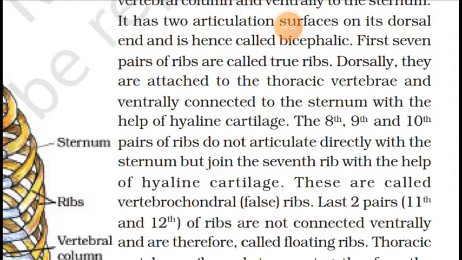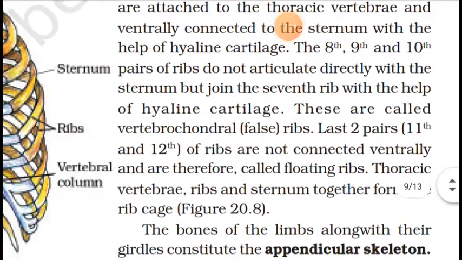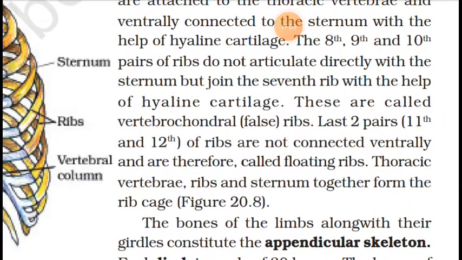Now that is about pairs 8, 9 and 10. The last 2 pairs, pair number 11 and pair number 12, are not connected ventrally and are therefore known as floating ribs. It is like a floating condition, not connected ventrally, and that's why these last 2 pairs of ribs are known as floating ribs.